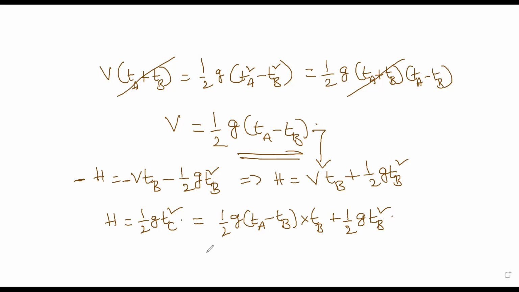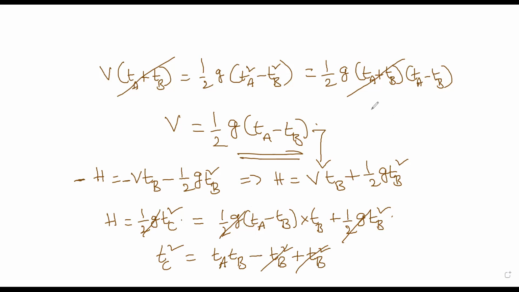So it's a simple multiplication afterwards. You can take out half G, which can be cancelled, and then you simply multiply. So TC square is equal to TA into TB minus TB into TB, which is TB square, and then plus TB square.